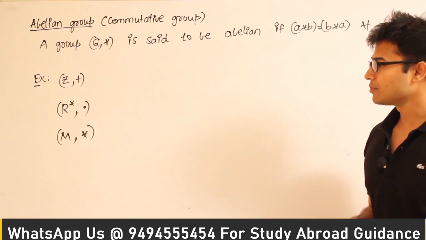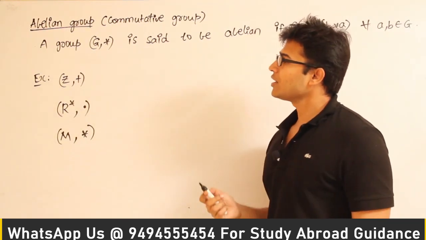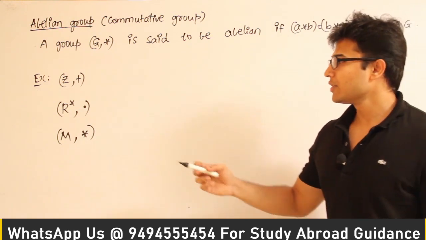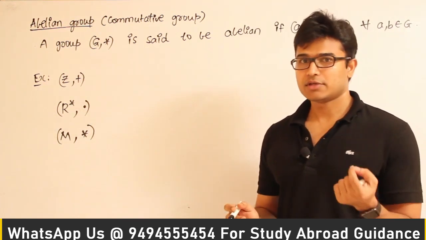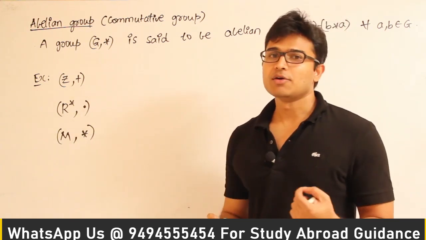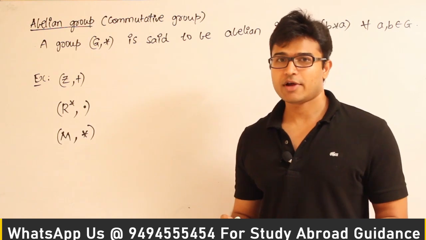Now let's see some examples on this. So (Z, +), the set of all integers and plus. We know that it is already a group. We have just seen it. So take it for granted, it is a group. Now let's see whether it is an abelian group or not. How can we find out?